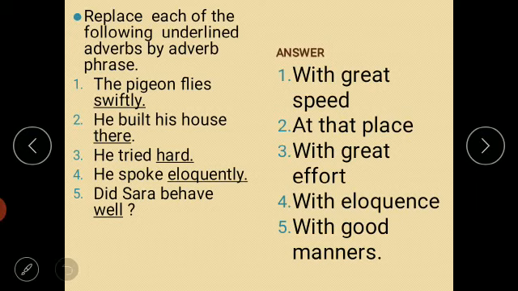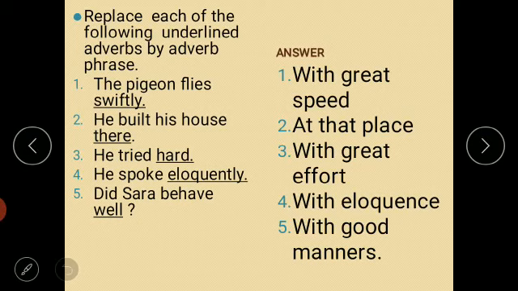Sentence number 4. He spoke eloquently. How did he speak? Eloquently. This is the manner. So we will replace this adverb with the adverb phrase with eloquence. Sentence number 5.